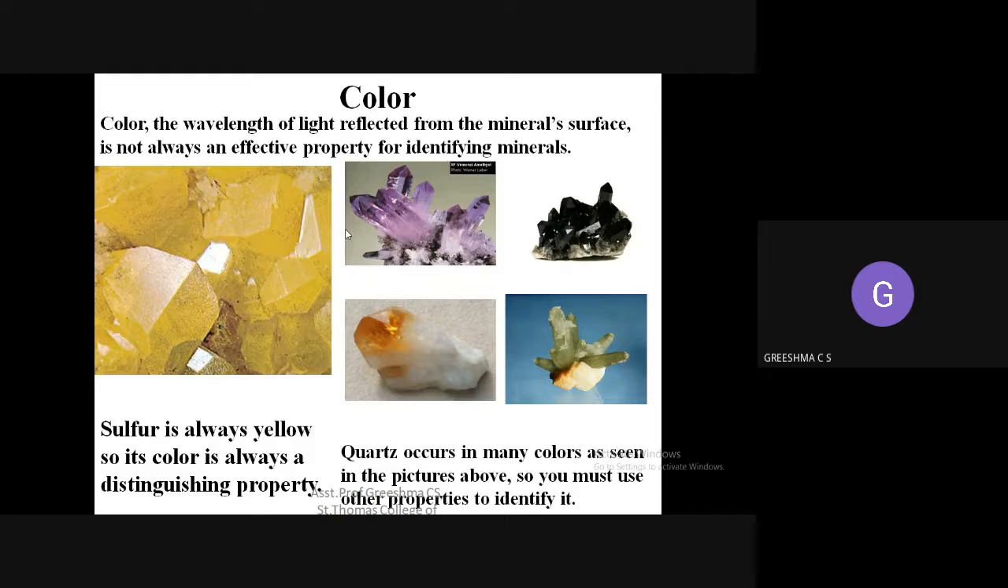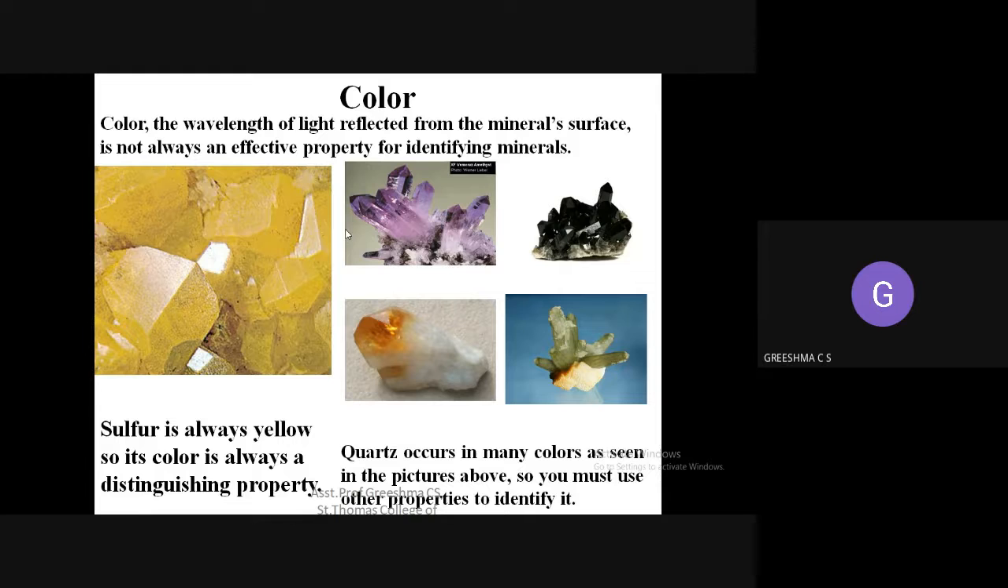Now, how do you define color? Color is the wavelength of the light that is reflected from the mineral surface, and it is not always an effective property for identifying a mineral. You might have seen the prism, or the rainbow. Have you heard about the rainbow? What is happening in the rainbow? A white light is splitting into 7 colors. That is how color occurs.